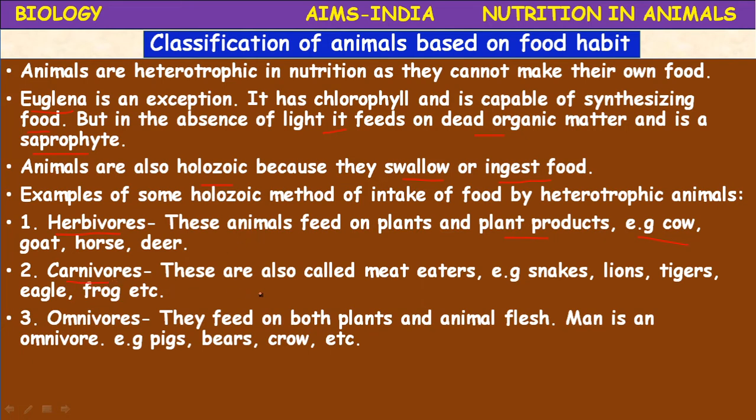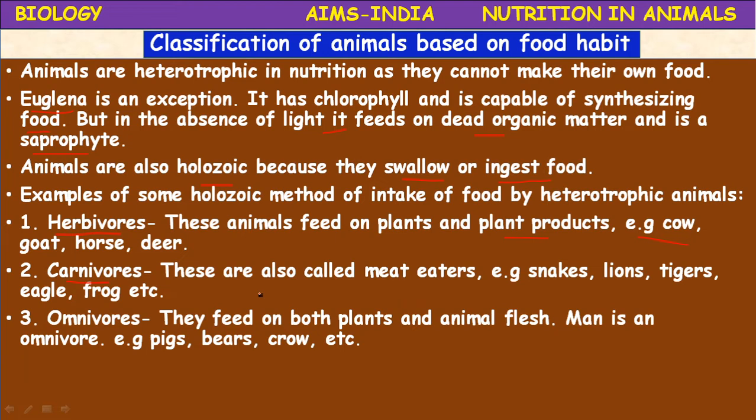Carnivores. Carnivores means the animals that are meat eaters, that feed on animal food material, flesh, blood. Such animals are called carnivores. Example: snakes, lions, tigers, eagle, frog. So many examples. You can add to the list.